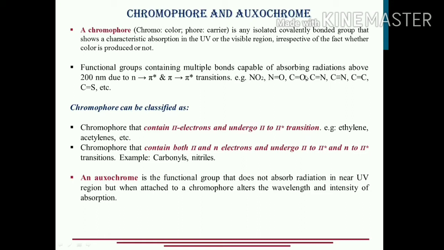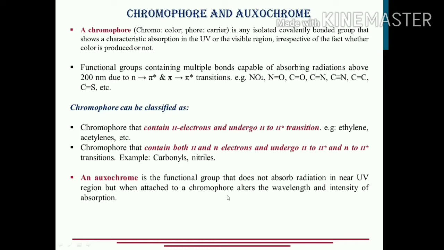Okay, along with sigma star if present. And the one which contains both pi and n electrons will undergo pi to pi star as well as n to pi star transitions also. For example, nitriles and carbonyls can undergo both n to pi star as well as pi to pi star transitions. Okay, that was the story about the chromophore.